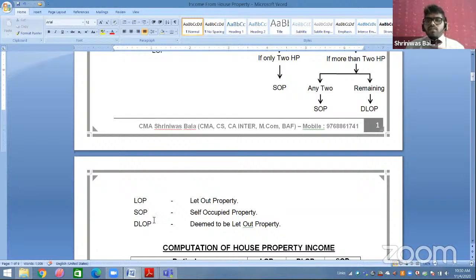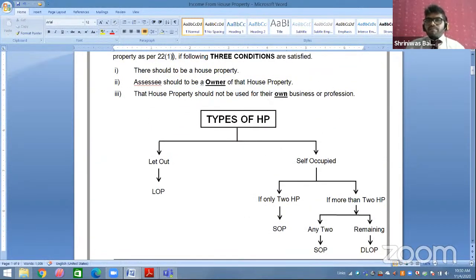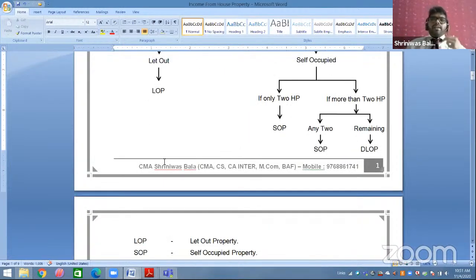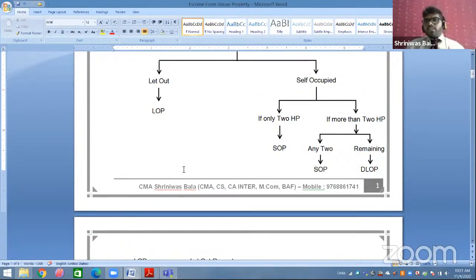Okay. Now, sir, how will all these criteria come? See here. Let out property, LOP, has no limit. Any number of house properties you can let out. For example, you have 100 house properties, you can let out 100. You have 10, you can let out 10. You have 1000, let out 1000. No matter. Then, for example, you have a house property for self-occupied purpose. What is the limit for self-occupied? There are only a maximum of 2 house properties that can be used for self-occupied purpose.